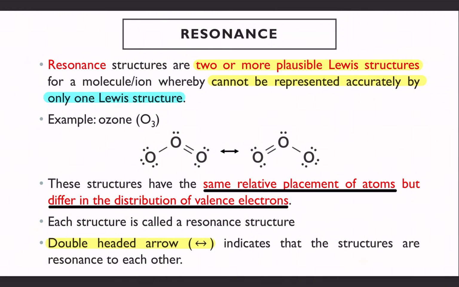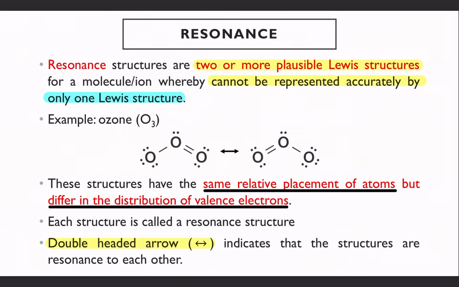Okay, finally, for 4.1, we have resonance. Okay, now that kita dah pass all that formal charge semua tu, now we are going to get to know resonance structures. So, resonance structures are two or more plausible Lewis structures for a molecule or ion whereby it cannot be represented accurately by only one Lewis structure. Maksudnya, contohnya untuk molecule compound macam ozone, okay, you can have more than one plausible Lewis structures.